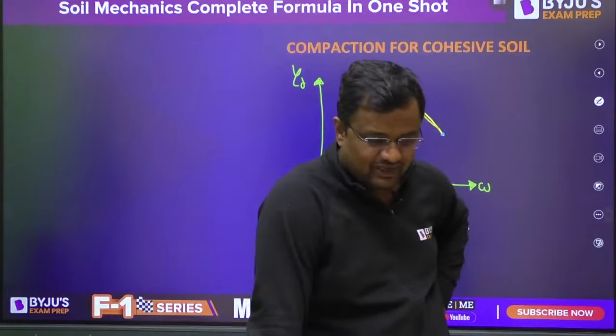M is 2.5, H is 0.305, G is 9.81. So MGH is the energy when you drop it once. And how many times is this happening? On one layer there are 25 blows, then one more layer, 25 blows, third layer, 25 blows.